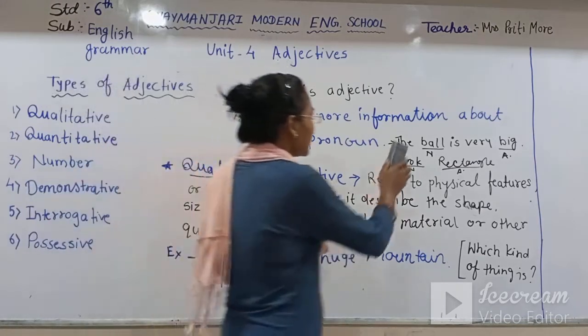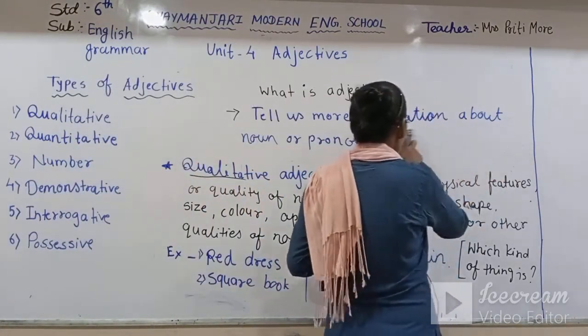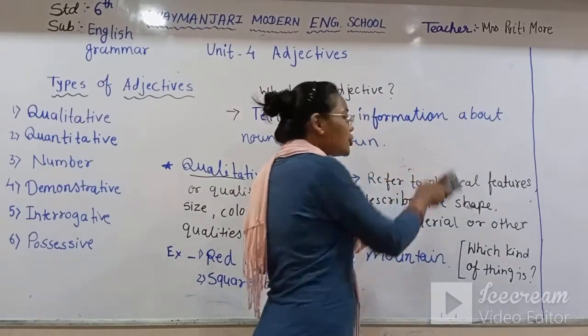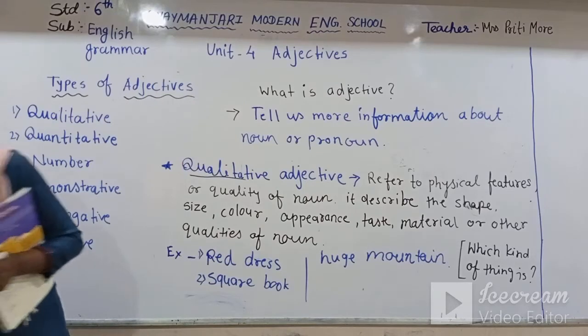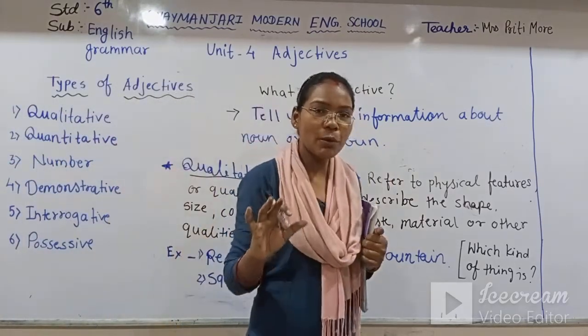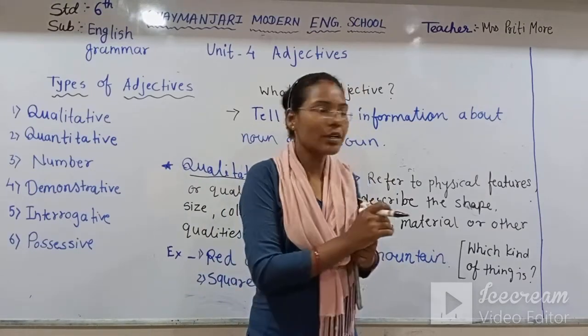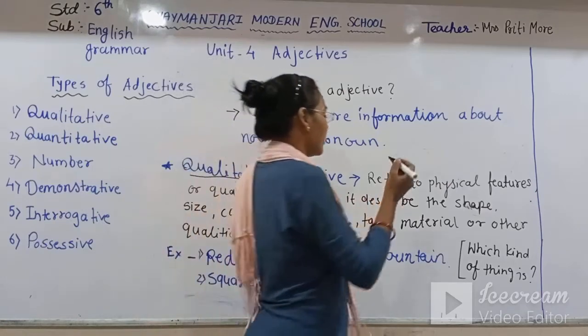I will also explain some examples. First, we should know clearly what is adjective. Adjective tells us more information about the noun. It describes the noun, right? Now, we'll see another example.